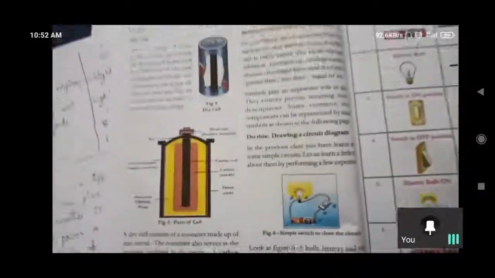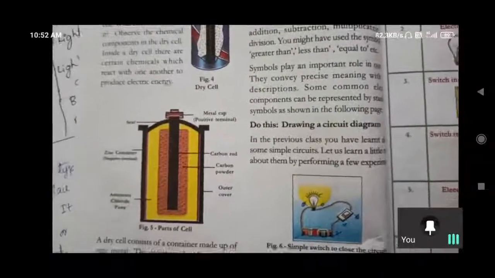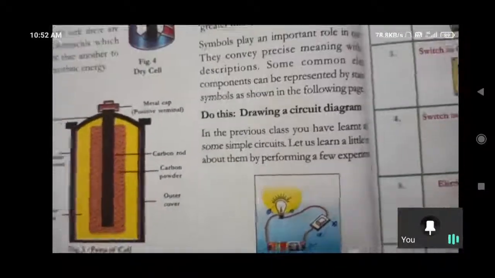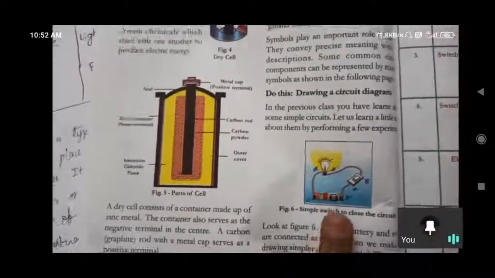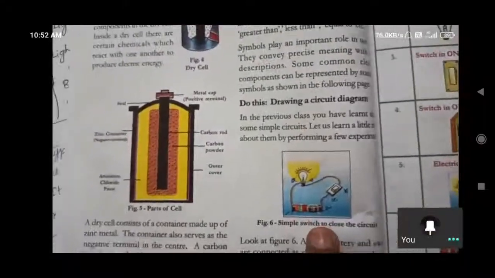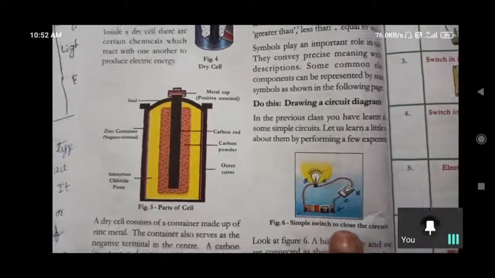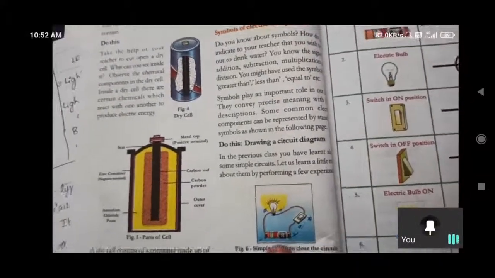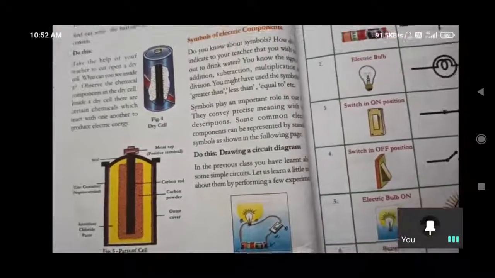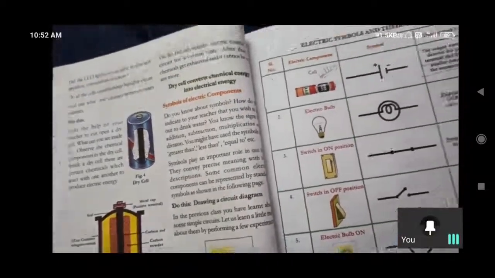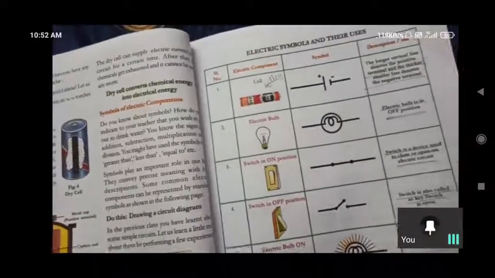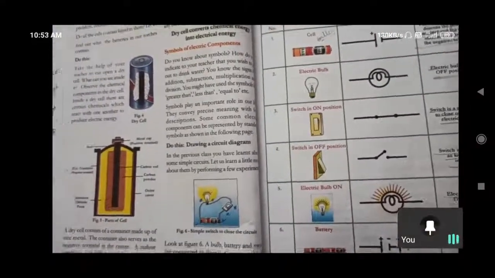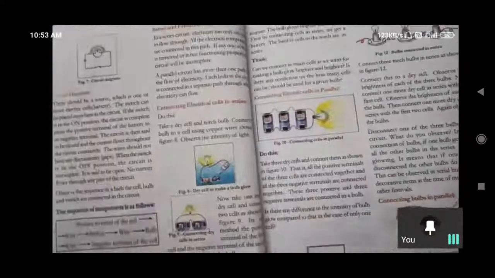And how to draw a simple circuit diagram, that you have already studied in 6th class. With the help of symbols we can draw an electric circuit, and with the help of actual diagrams also we can draw like this. Here in the place of the switch we can use this symbol. In the place of the battery we can use this symbol. And in the case of the bulb we can use this symbol, glowing bulb or not glowing bulb. Both the symbols, any one we can use. And by this we can draw simple circuit diagrams.